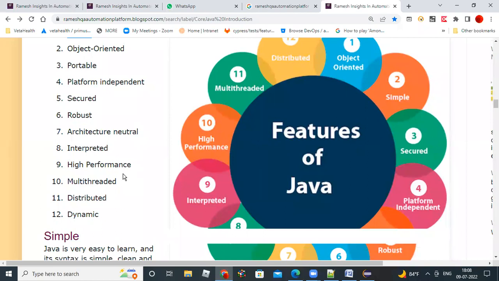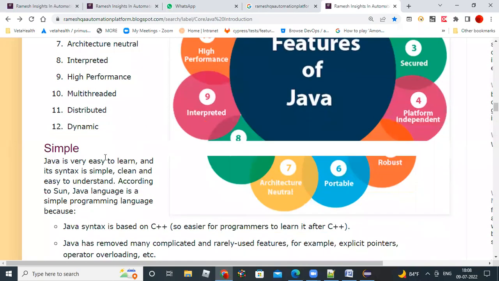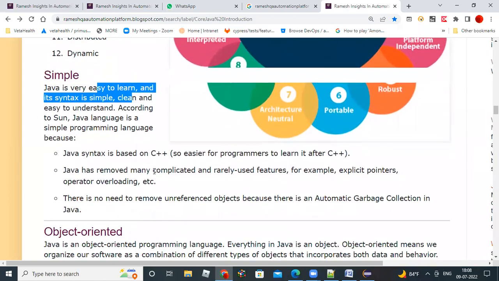In C++ there are some complicated topics, and those complicated topics are avoided in Java, so it is easy to understand and easy to learn, a simple and clean programming language. Java is created based on the C++ syntax.